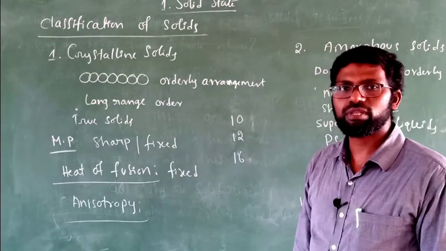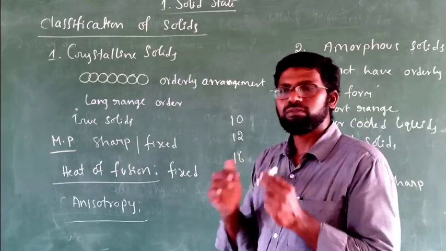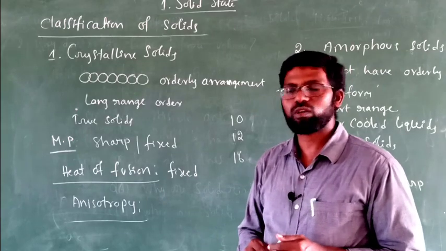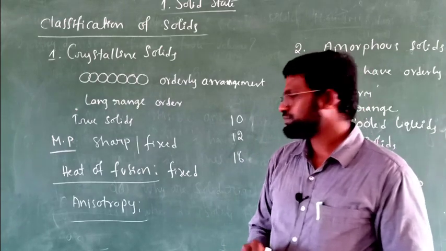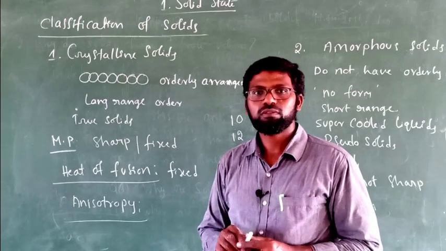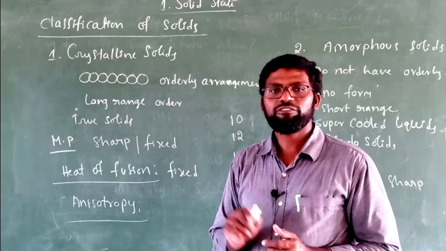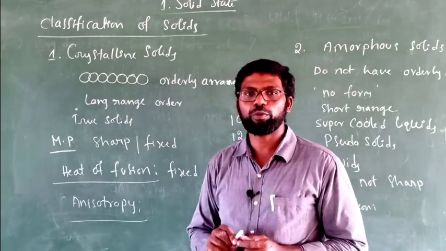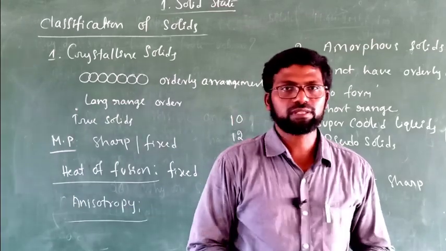What can we understand from this? If I change the direction of measurement, the value of the physical quantity also changes. Such properties are called anisotropic properties. To say simply, the property whose value changes along the direction of measurement. If the direction of measurement changes, the value of the physical property also changes. Such properties are called anisotropic properties.